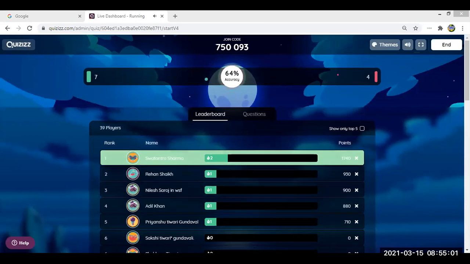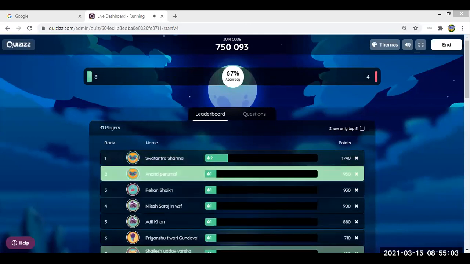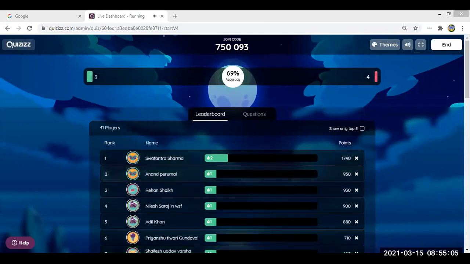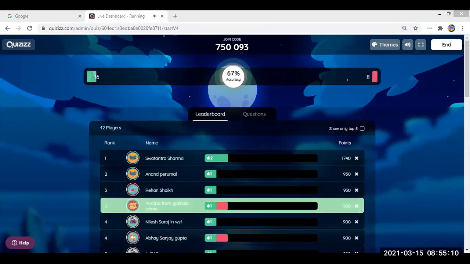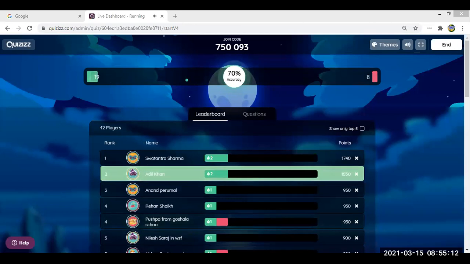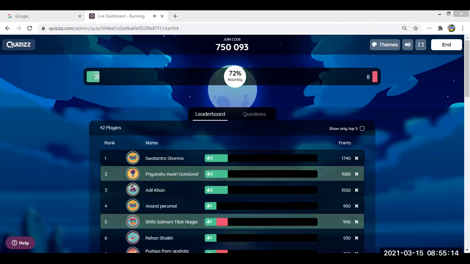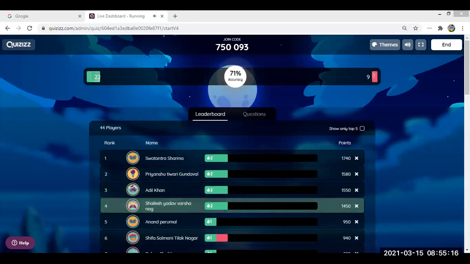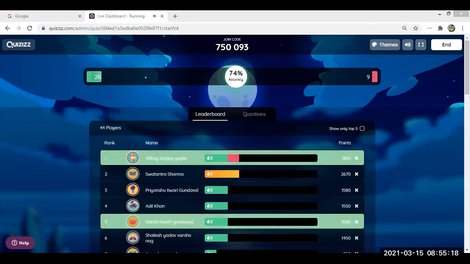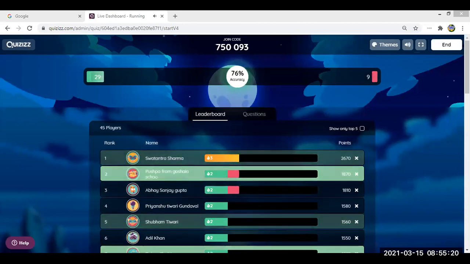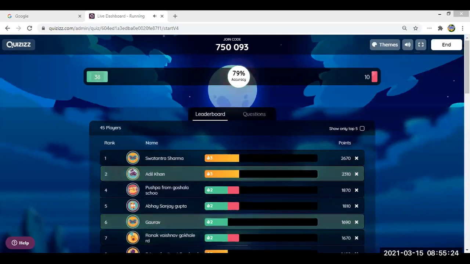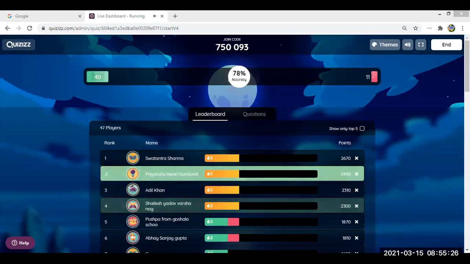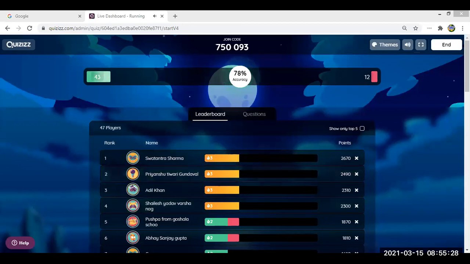Please concentrate, make some time, don't be in a hurry. And please don't give random answers because this is a very simple quiz. Right? This is a quiz which is based on only addition, subtraction. So make sure you do the calculation and not just select random answers. Pushpa, Abhay, you're getting wrong answers. Please go slow. Do the calculation.